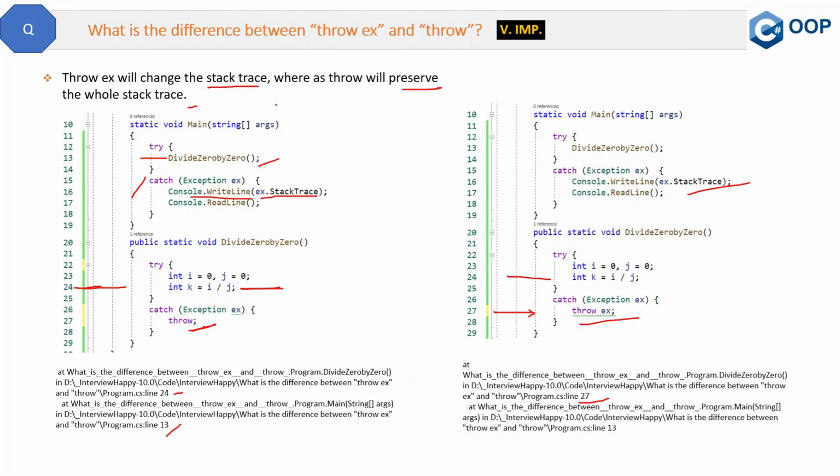And as per the definition also, throw ex will change the stack trace, because it has changed the stack trace. It is not the actual stack trace. So that is incorrect. That's why it is a best practice to use throw only, as it preserves the whole stack trace. Now let me show you the same thing in the code also.